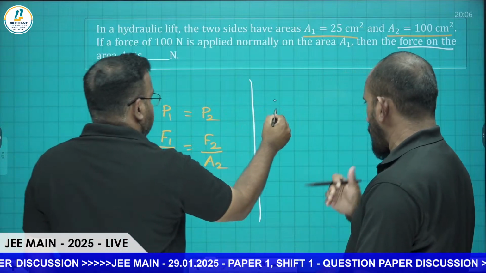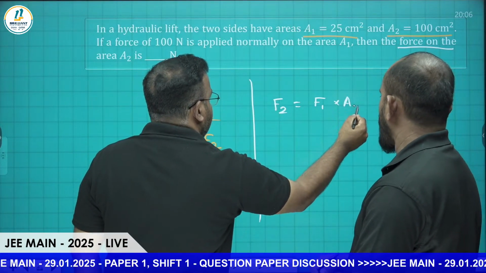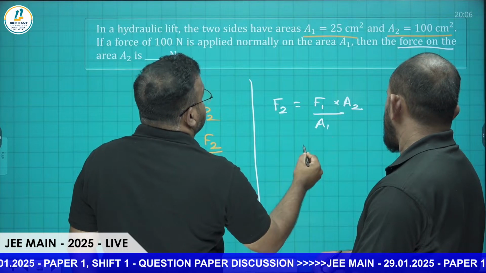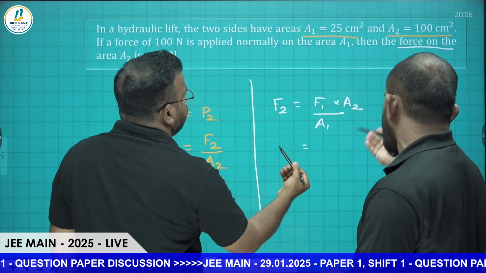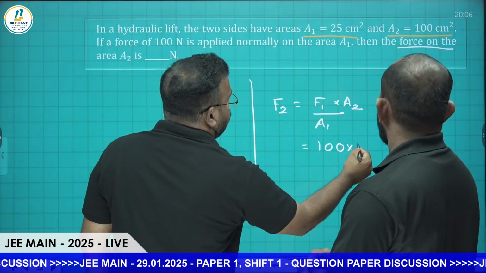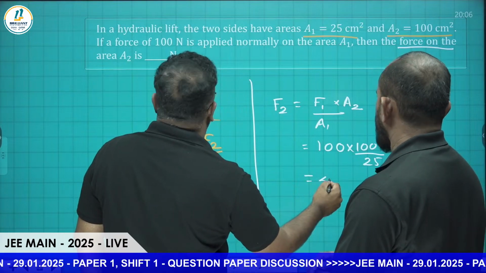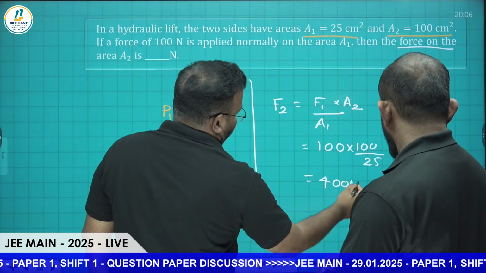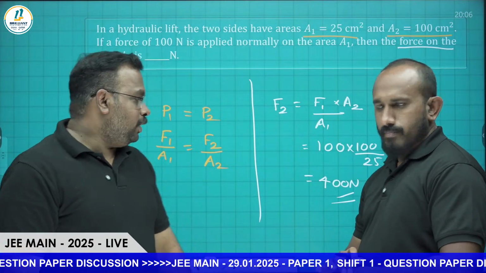So F2 is equal to F1 into A2 by A1. You can substitute directly. A2 by A1 is a ratio, so no need to convert centimeters. F1 is 100 Newton, A2 is 100, divided by 25. So it is 400. Very simple numerical question. 400 Newton is the correct answer.